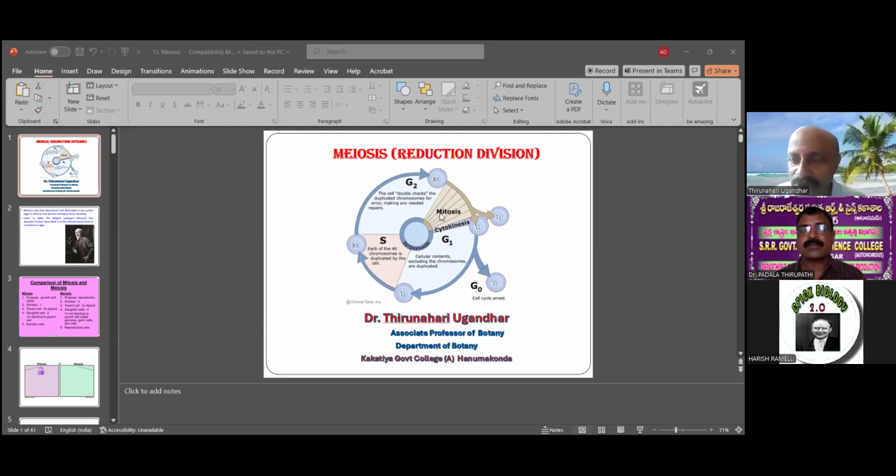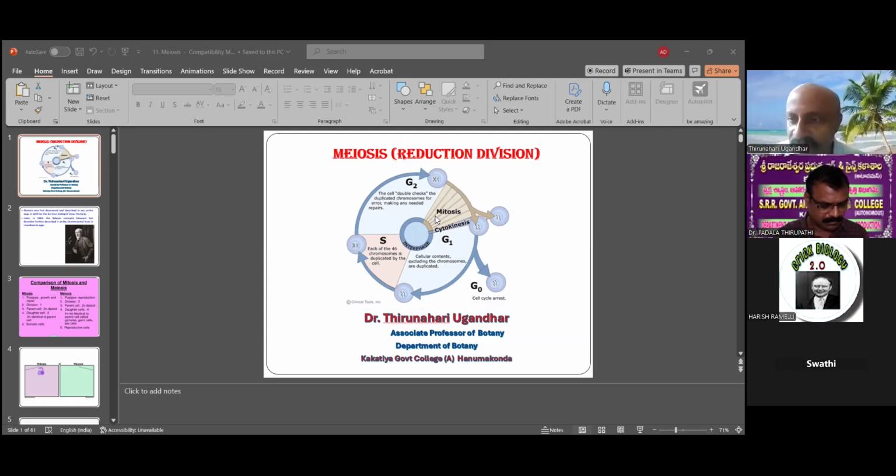Then megasporogenesis or macrosporogenesis gives rise to four haploid megaspores. This kind of haploid gamete formation takes place in living organisms, in higher plants, angiosperms, gymnosperms, and also in human beings and other animals, and it is important for the formation of life.